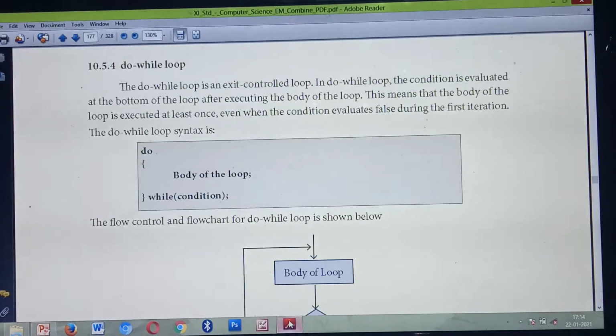So this do while loop is an exit control loop.